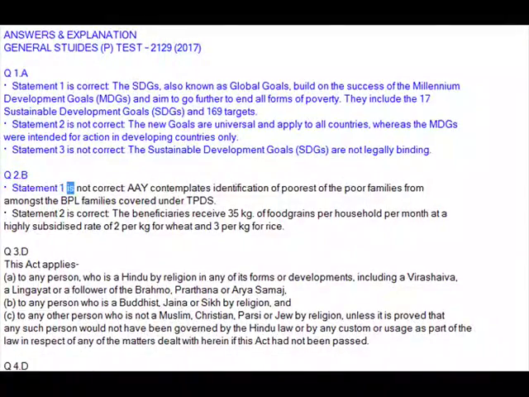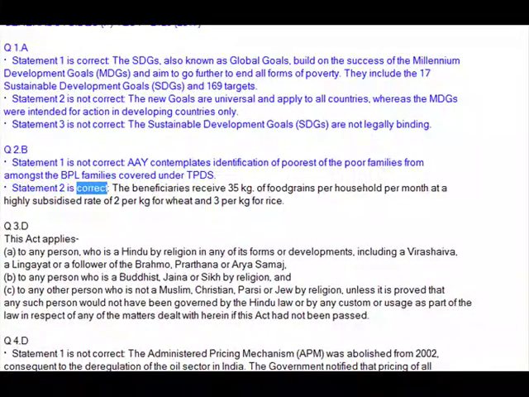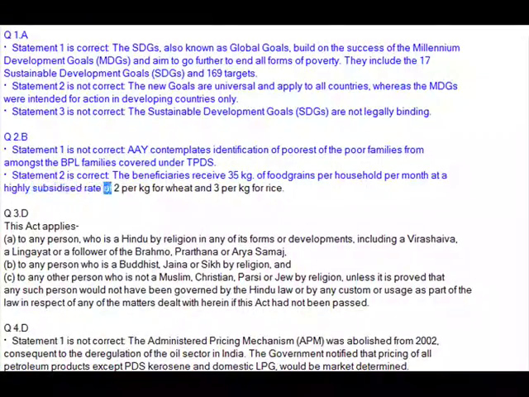Q2. B. Statement 1 is not correct. AAY contemplates identification of the poorest of the poor families from amongst the BPL families covered under TPDS. Statement 2 is correct. The beneficiaries receive 35 kilograms of food grains per household per month at a highly subsidized rate of 2 rupees per kilogram for wheat and 3 rupees per kilogram for rice.